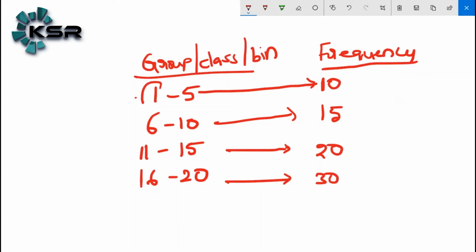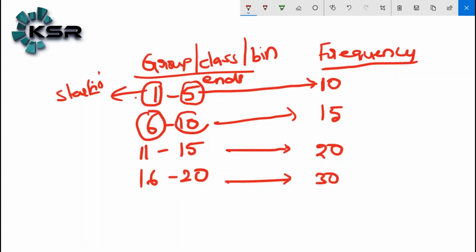1 is the start of the group, 5 is the end of the group. Again, 6 is the start of the group, 10 is the end point of the group. 11 is the start of the group, 15 is the end of the group, 16 is the start of the group, 20 is the end of the group.